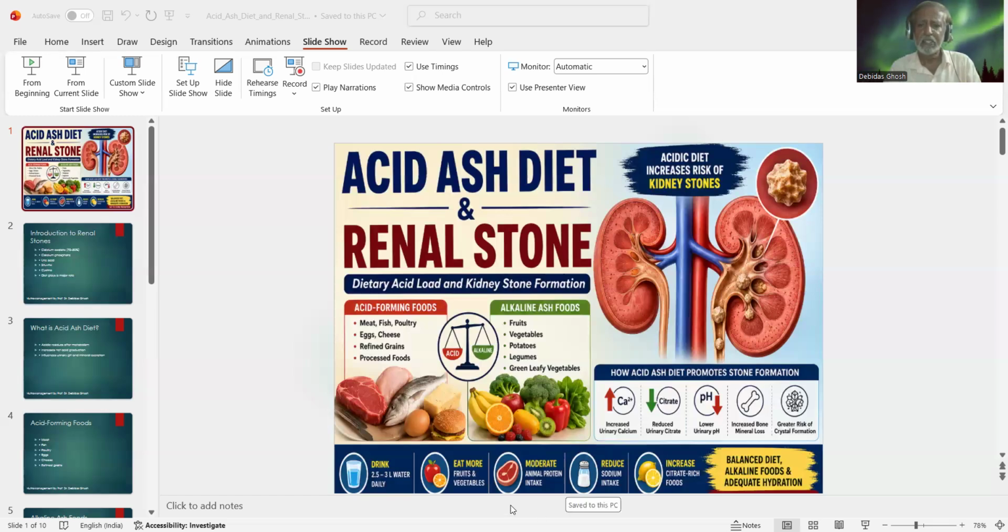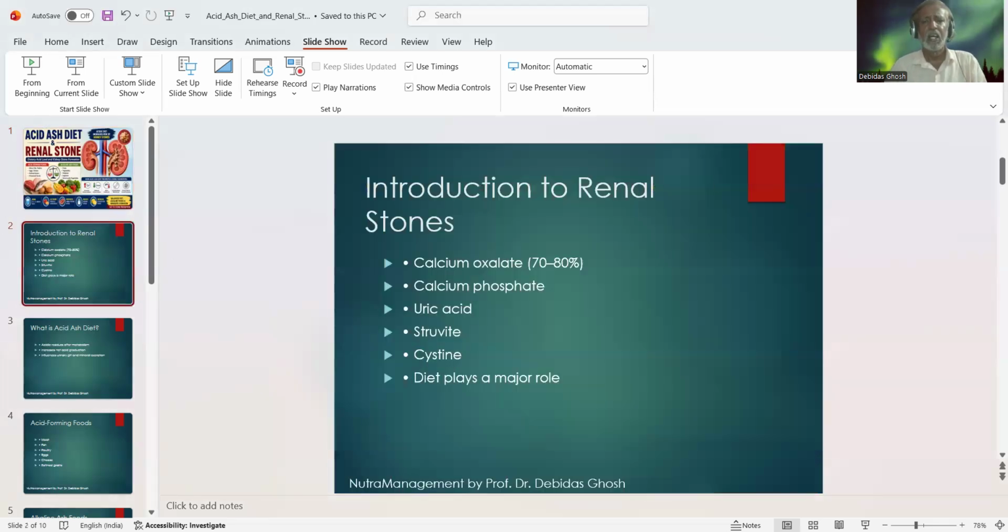Now, introduction of renal stone. Renal stones are of several types, mainly calcium oxalate renal stone, which is about 70 to 80% in Indians. And then calcium phosphate stones, which are mainly associated with alkaline urine. Uric acid stone, which is most common in case of acidic urine.